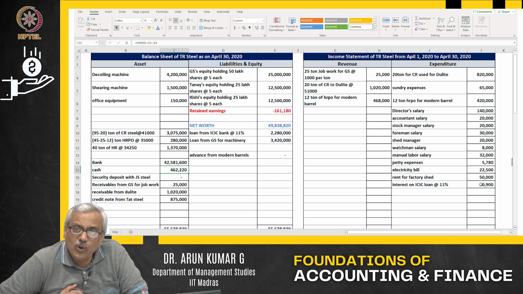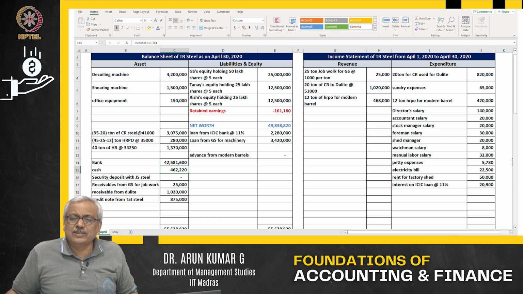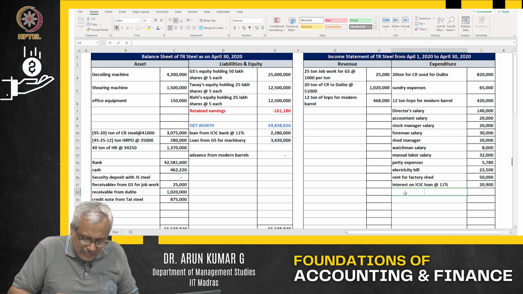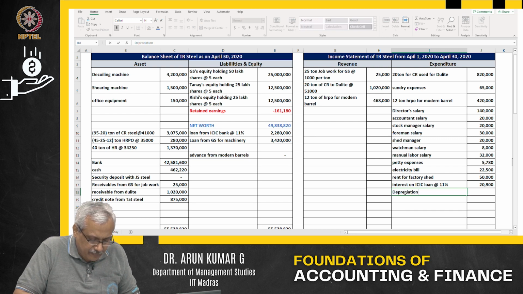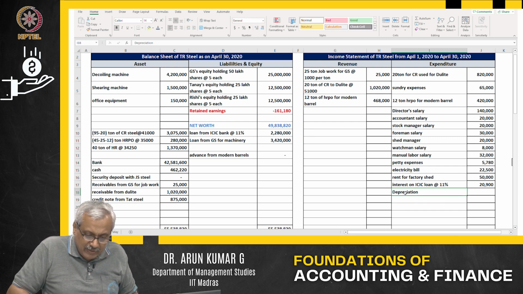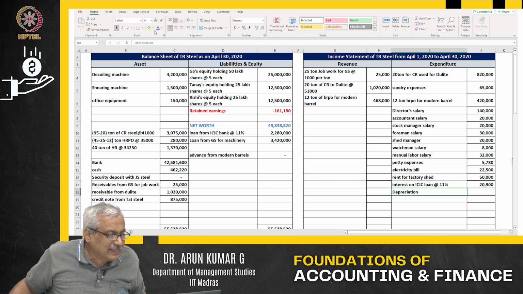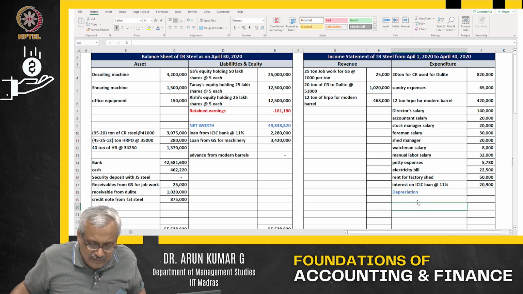Is that all? No, there is still some more left. There is something that is beautifully called depreciation. Now, what is this depreciation? Let us read this.